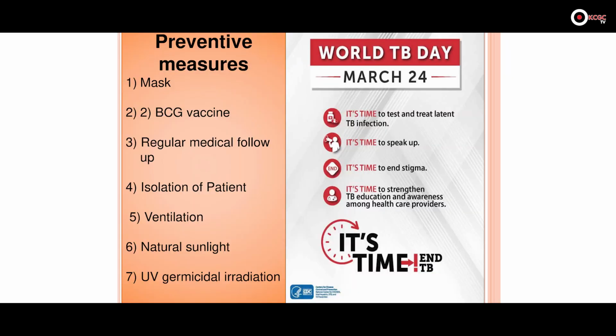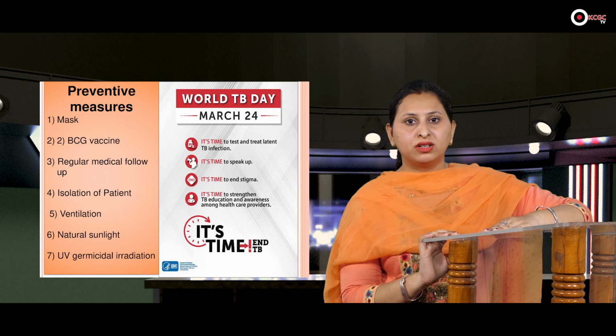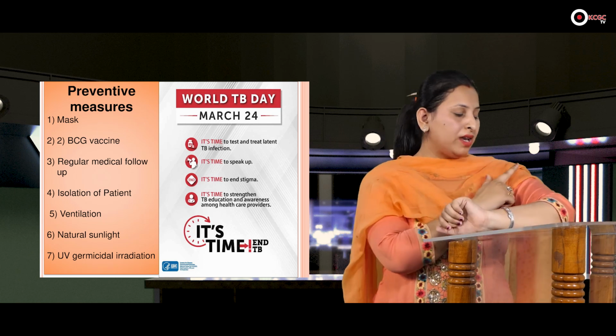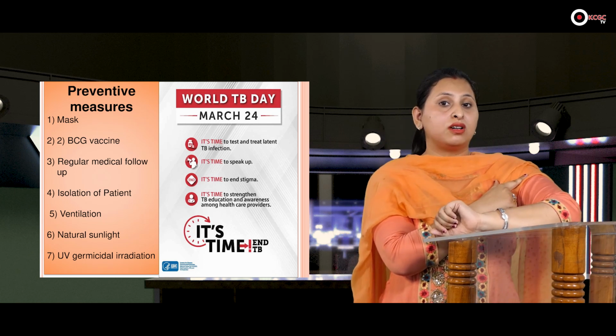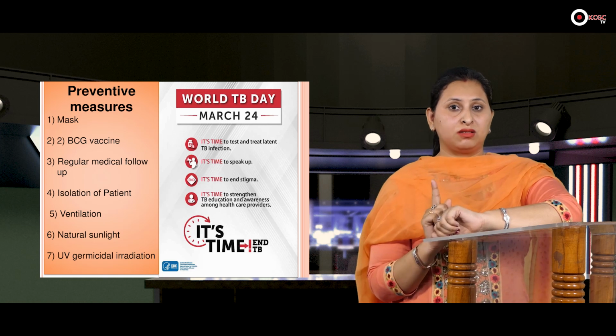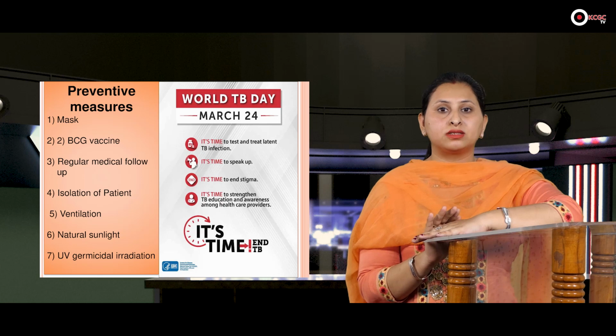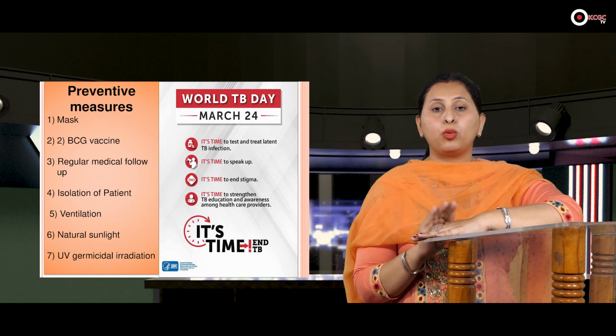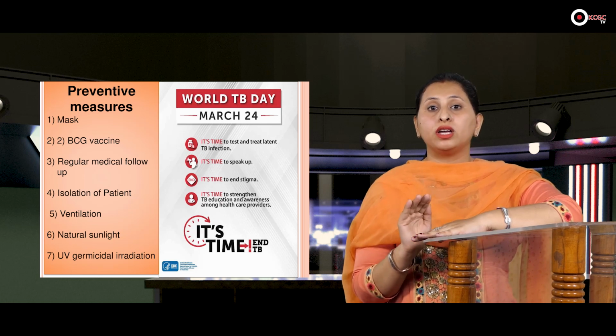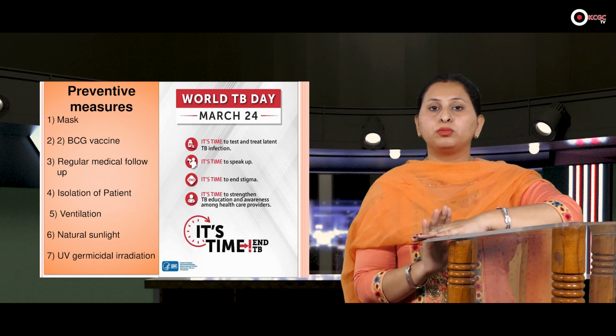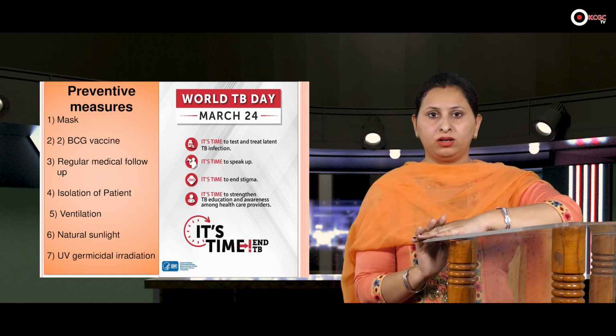The first thing is BCG vaccination. We should take BCG vaccination at birth. Whenever a child is born, we give 2 vaccinations, that is OPV and BCG. BCG is given 0.1 ml at the left arm intradermally, and that vaccine is covering us 80%. It prevents us from tuberculosis up to 20 years of age. So BCG vaccination is very important.